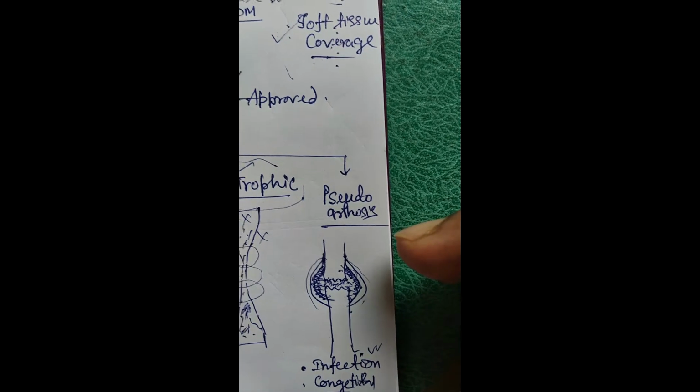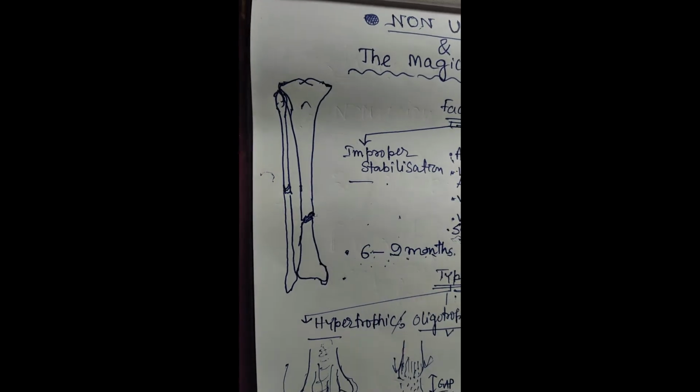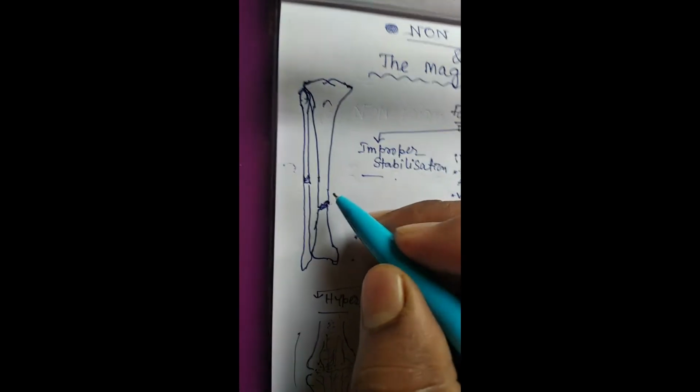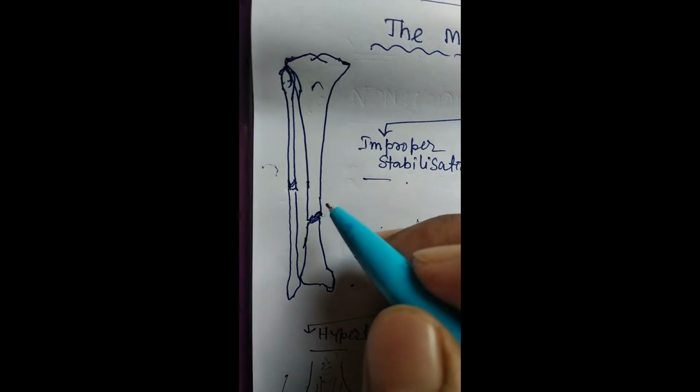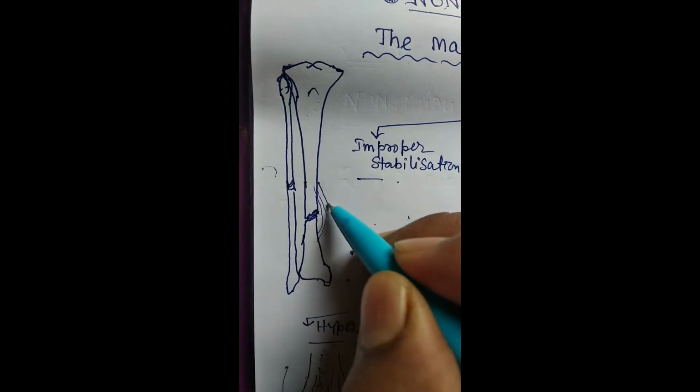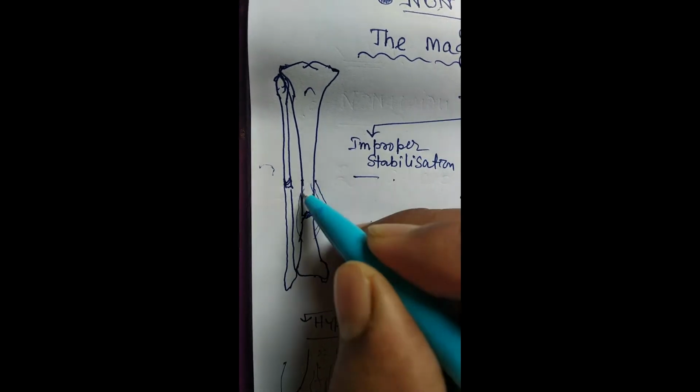And regarding the non-union, I drew a picture at the very beginning, and I am giving the explanation of this. The main factors of non-union are blood supply and improper stabilization.